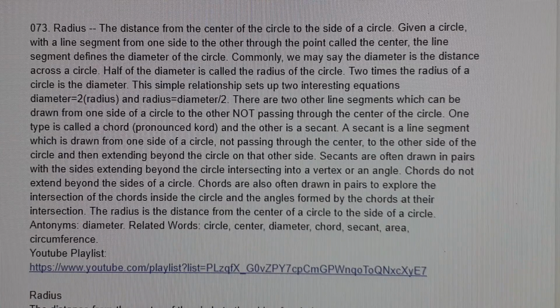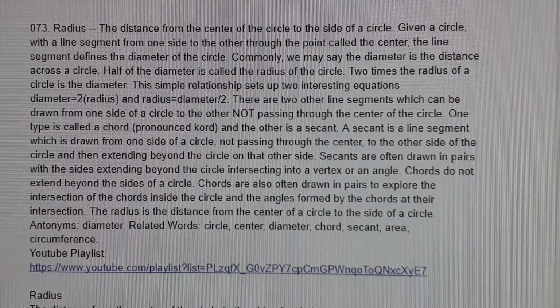Secants are often drawn in pairs, with the sides extending beyond the circle, intersecting into a vertex or an angle. Chords do not extend beyond the sides of a circle. Chords are also often drawn in pairs to explore the intersection of the chords inside the circle and the angles formed by the chords at their intersection.